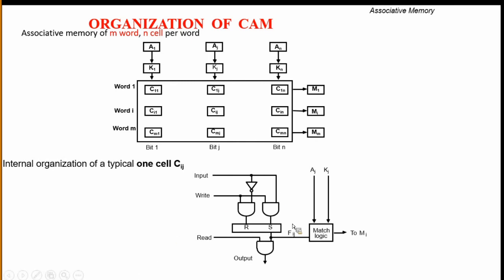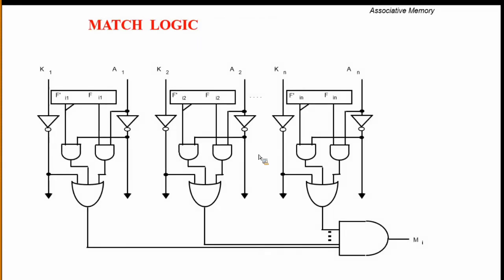Here the store cell is Fij, and here we have the match logic bit. What does the match logic do? We know that the match logic compares the content of the argument register, as we already discussed, with the content of this associative memory.